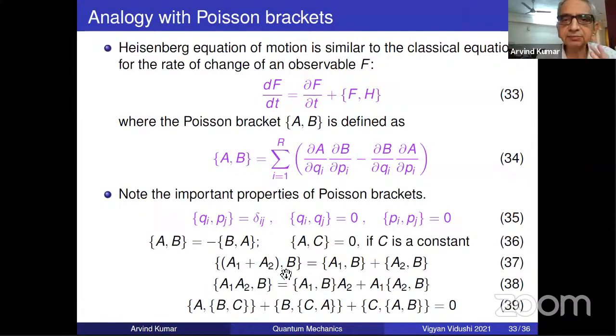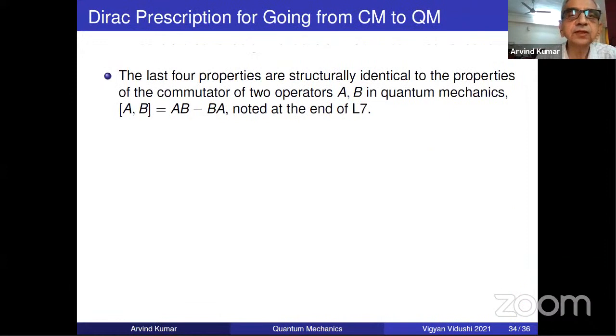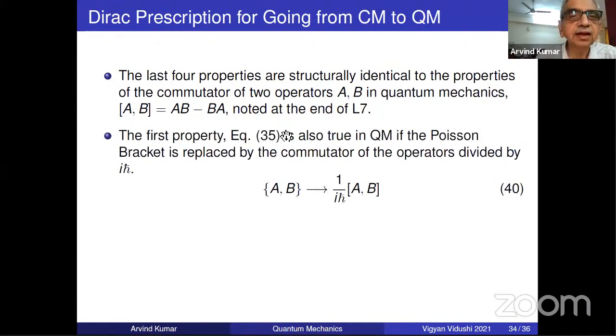So structurally, there is something similar, although we are talking of two entirely different theories. And even this is very similar, except for a factor of iħ. So the last four properties are identical. And the first property, that is, the Poisson bracket being one, is also the same thing, except that if you replace {A,B} by 1/(iħ) times the commutator, then it will be the same properties there.